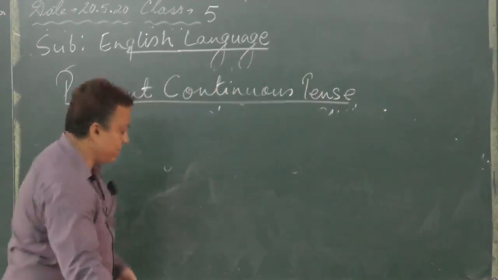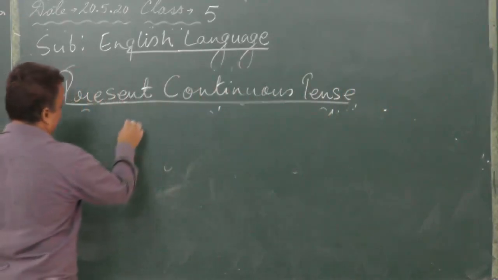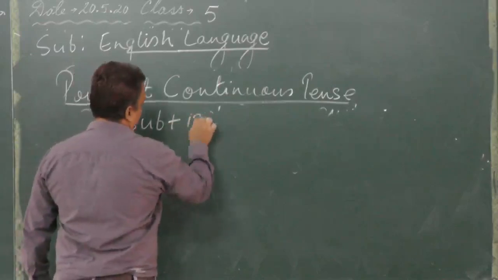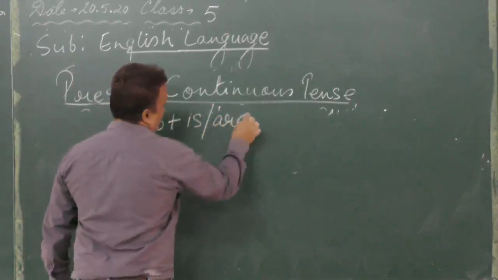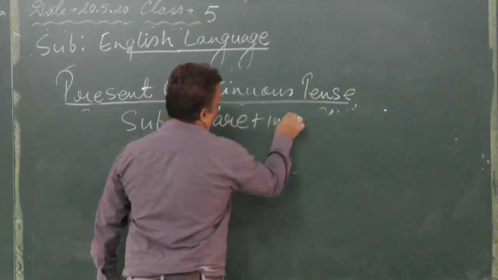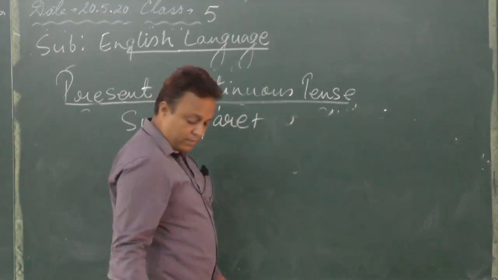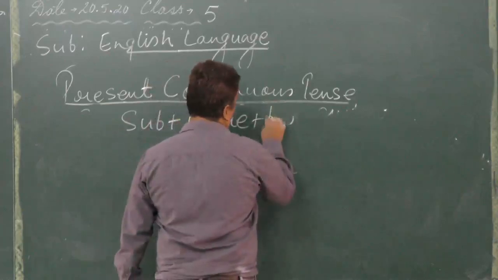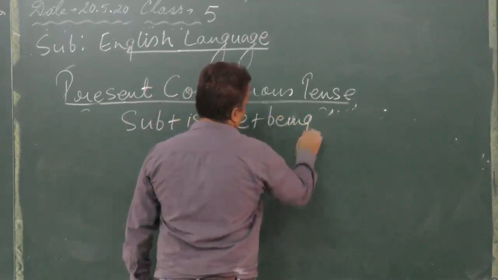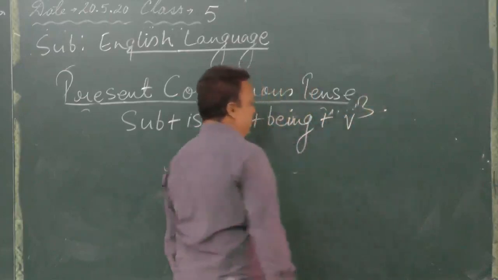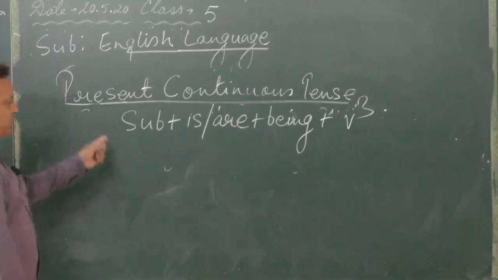So what you will write as the formula, you can write subject plus is/are plus being plus verb 3, that means the past participle form of verb. This is the formula.